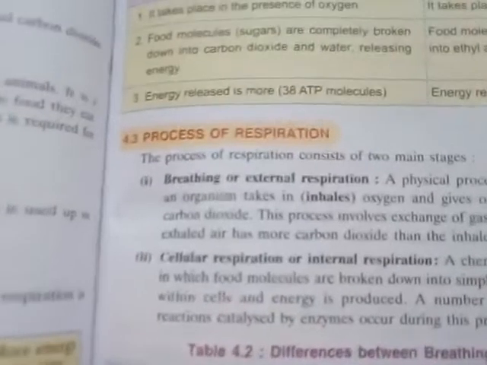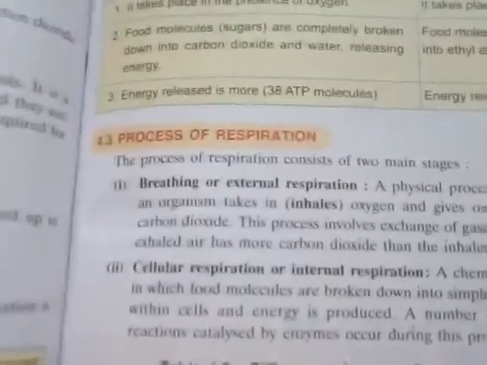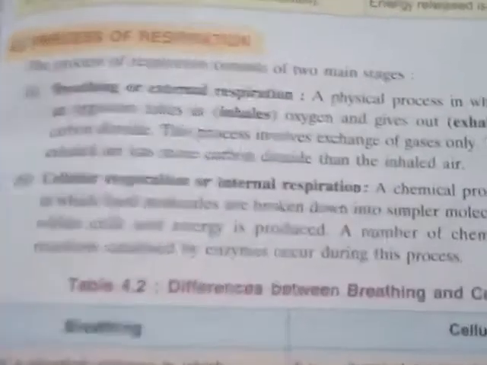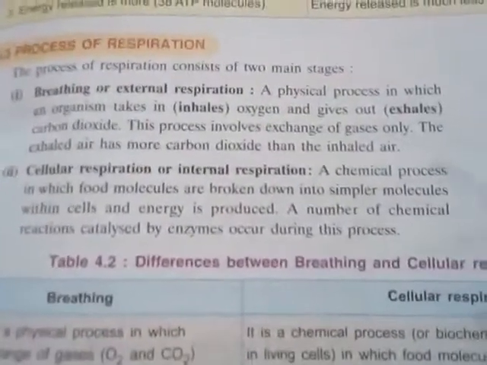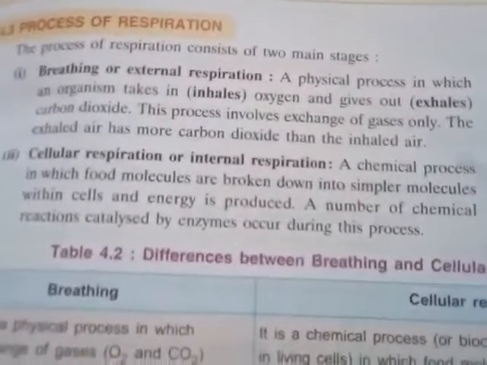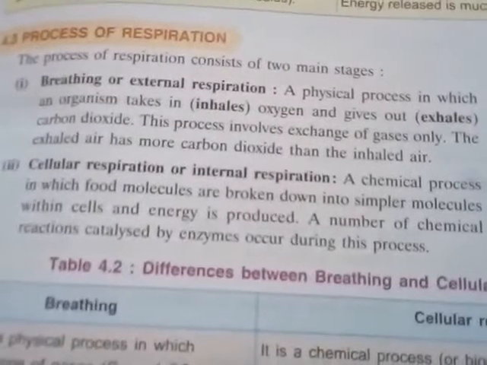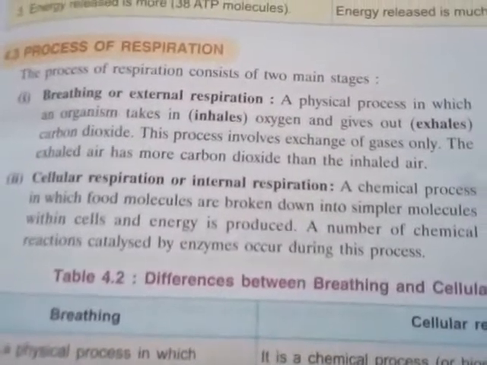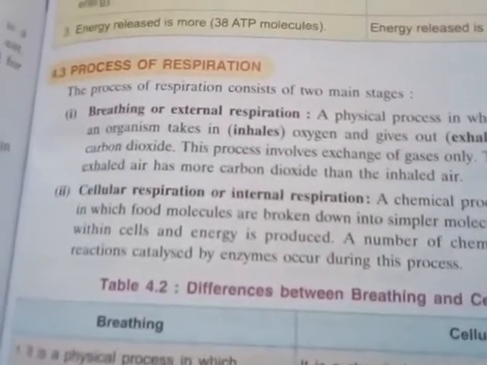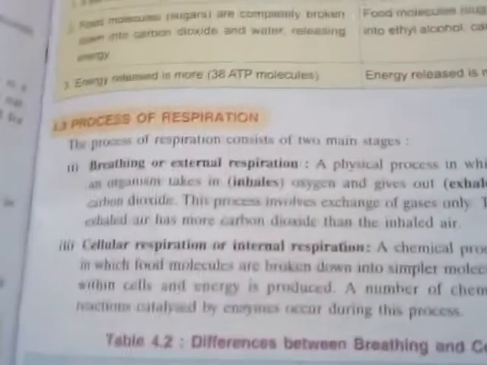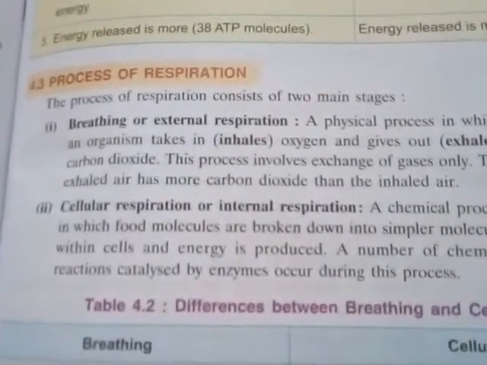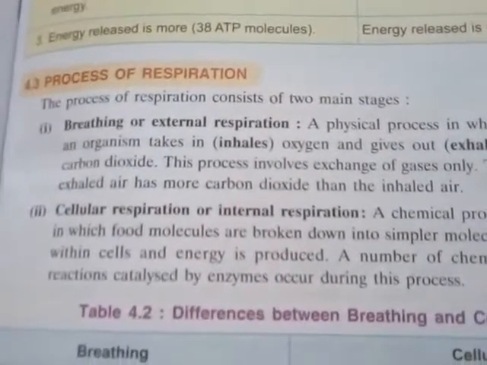And the second thing is cellular respiration, or internal respiration. So one is external, and the other is internal respiration. In case of internal respiration, the glucose or food molecules are oxidized by oxygen, and through this oxidation process it is directly converted to energy, and more energy is formed. Other byproducts like carbon dioxide and water are also formed.